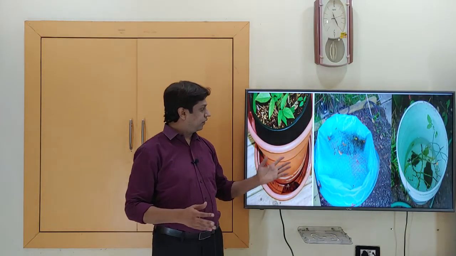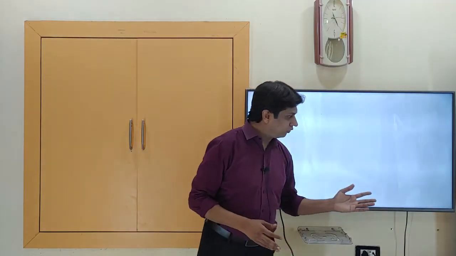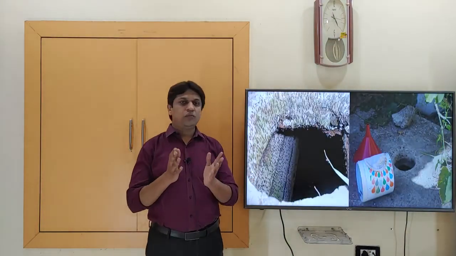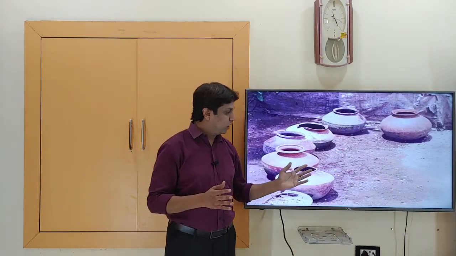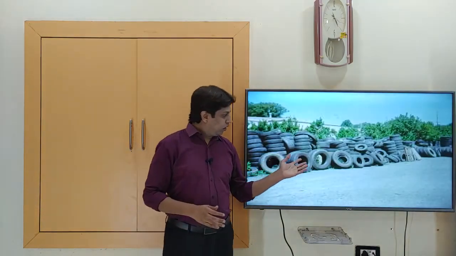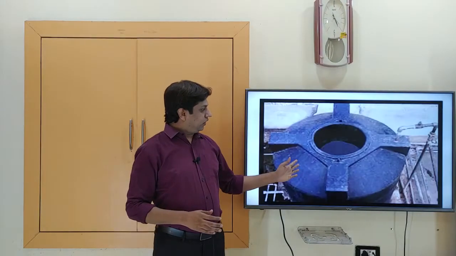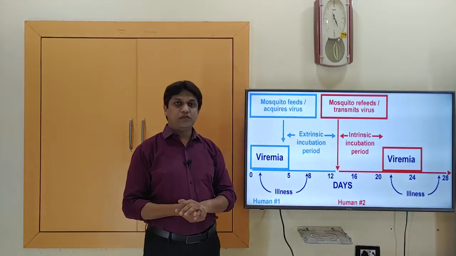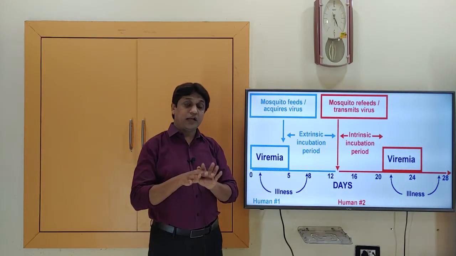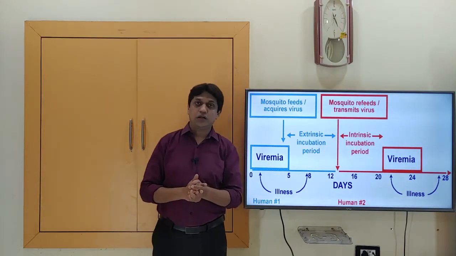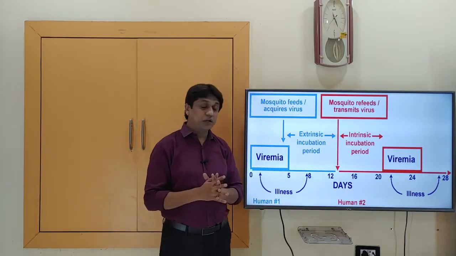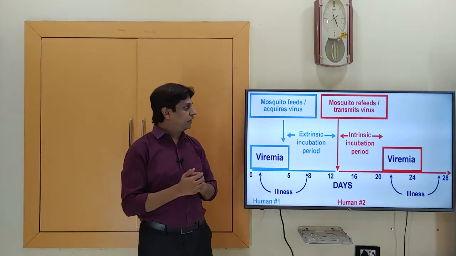So open spaces, flower pots and all. All these spaces where there is accumulation of water, this cooler, and stagnant tires here, not-used tires, this open water tank. Where there is a water source, and that too good water, not drainage water, a good plain water. So these are the environmental factors.